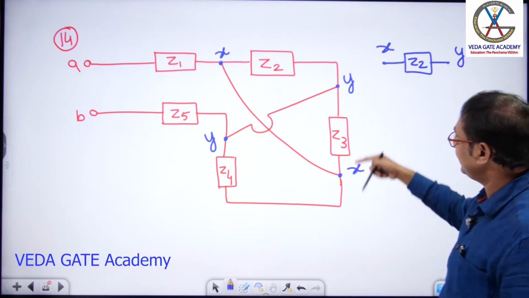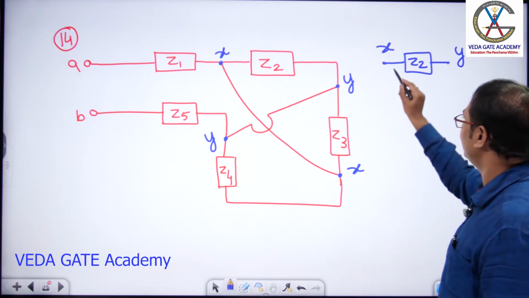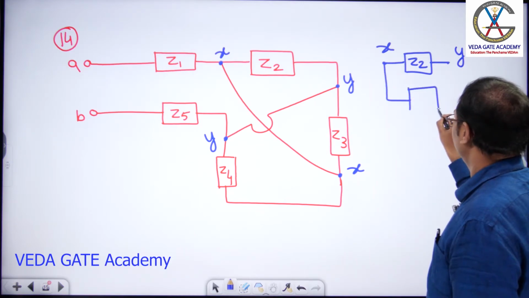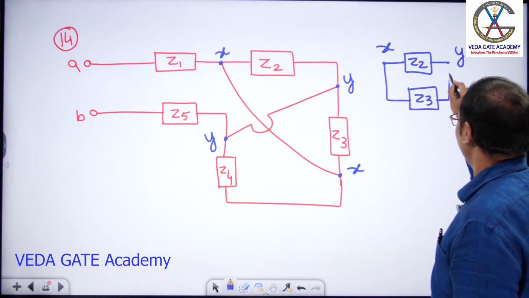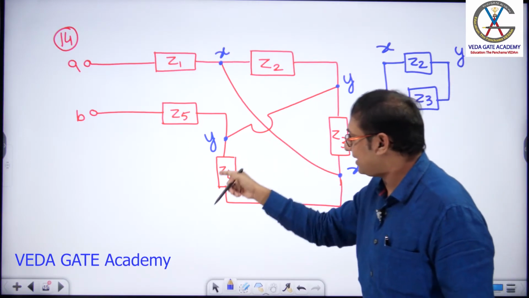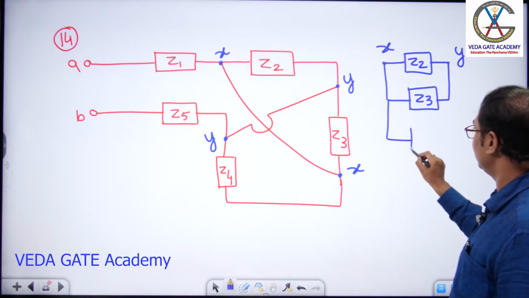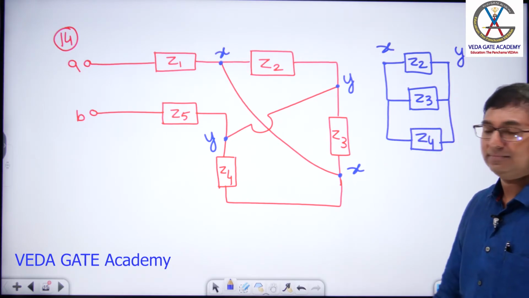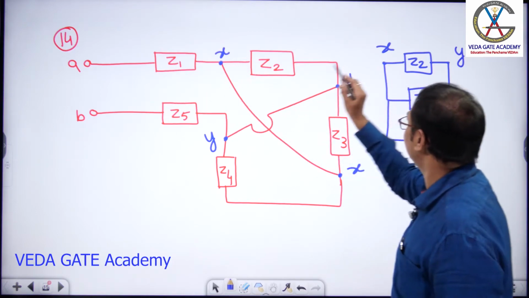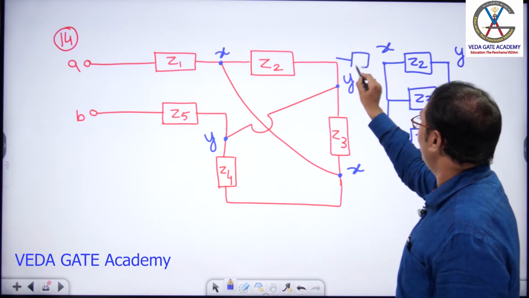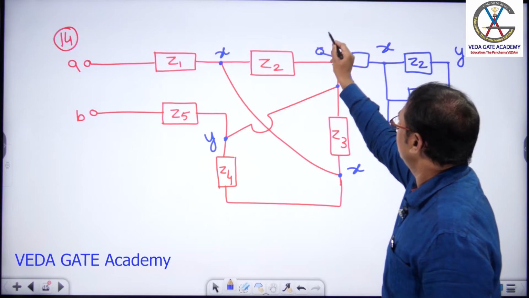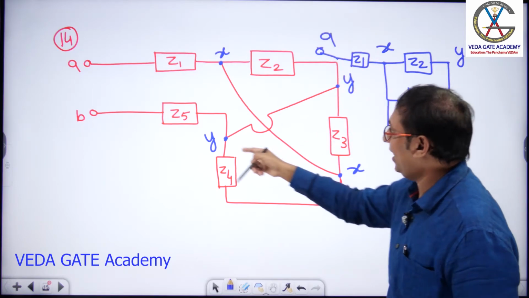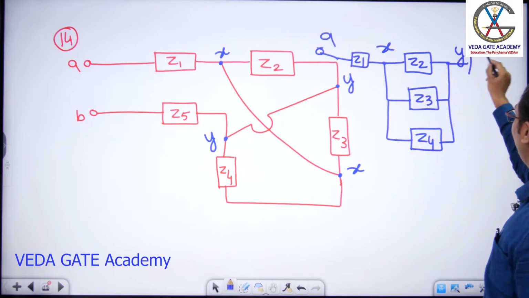Next, between the same X and Y terminals, what do we have? Z3. Next, between the same X and Y terminals, what do we have? Z4. Next, for this X, what is connected? Z1 is connected. For this Y terminal, what is connected? Z5 is connected.